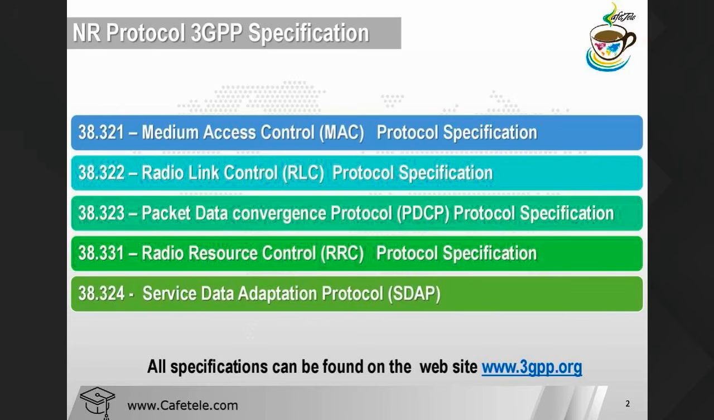Then another RLC job is segmentation and resegmentation of the file coming from the upper side. It means the file is coming from the PDCP layer, so we do the segmentation and resegmentation for the IP packets. Then in-sequence delivery. So these are the basic jobs.